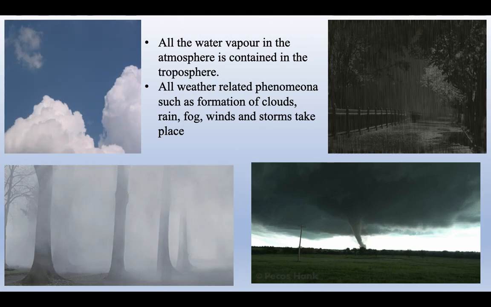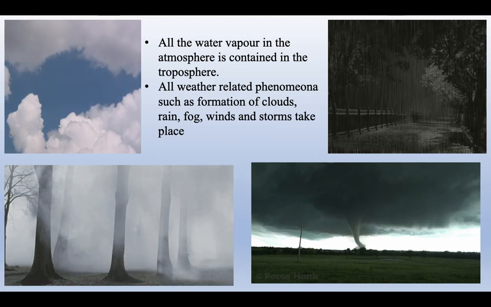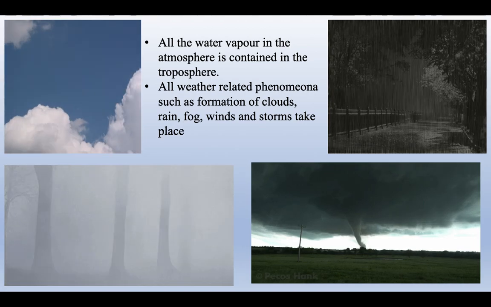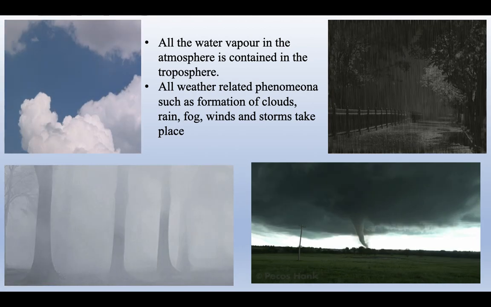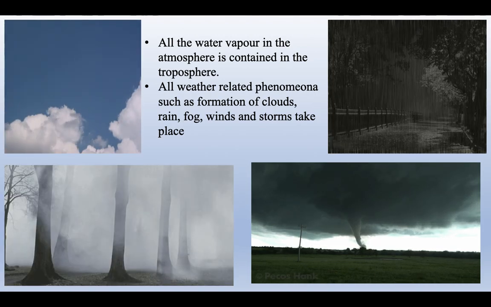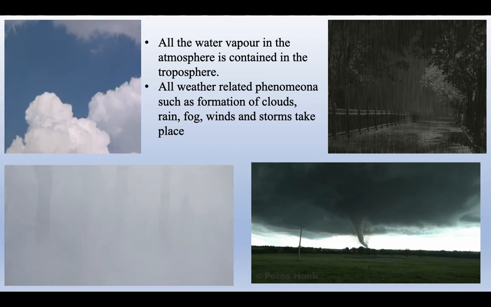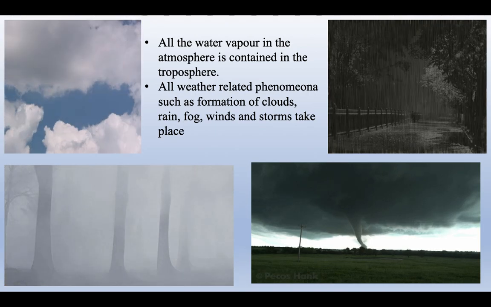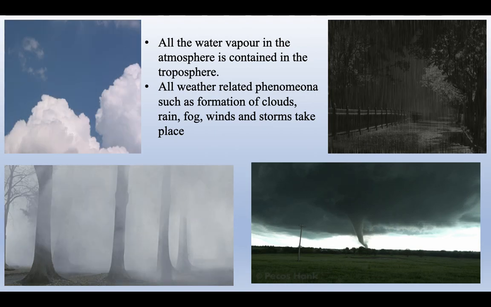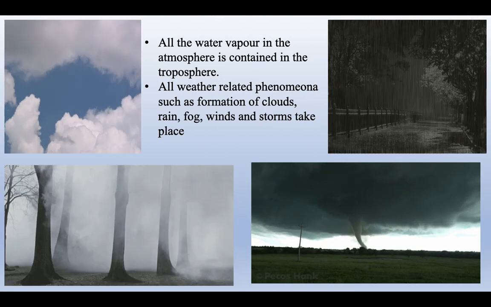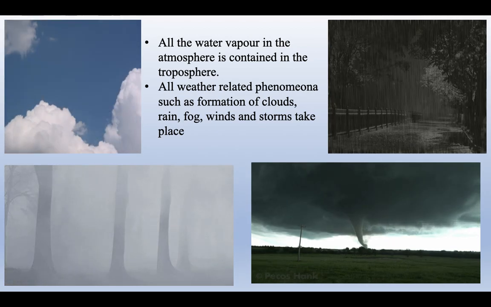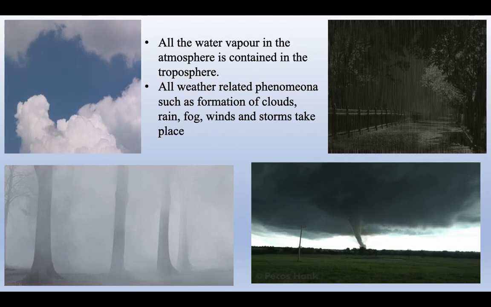Almost all the water vapor in the atmosphere is contained in the troposphere. We know that water vapor is the gaseous form of water. So it is present in the atmosphere and it is also part of the troposphere. That is why all weather related phenomena such as formation of clouds, rain, fog, wind, and storms take place in the troposphere.